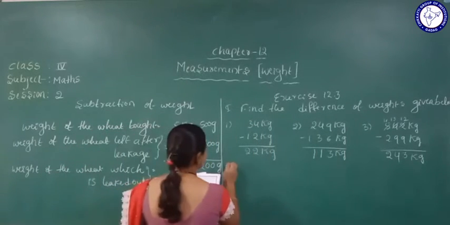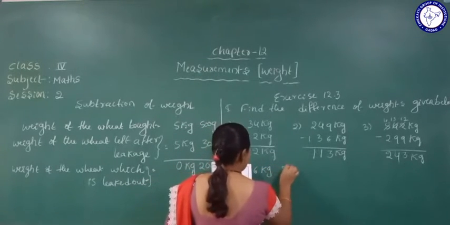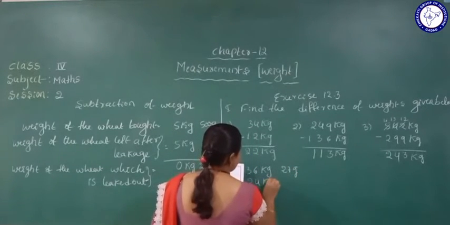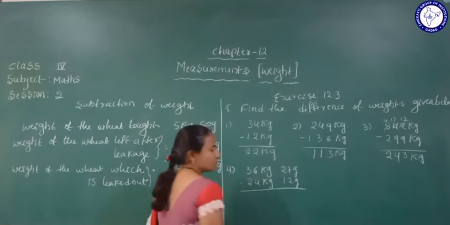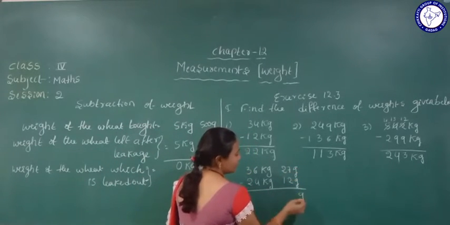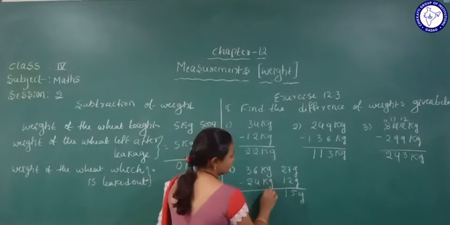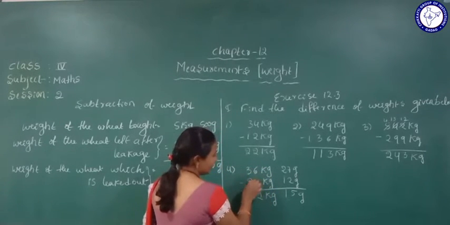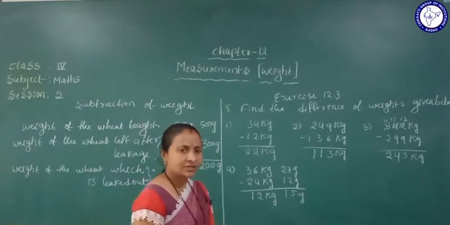Next one: 36 kg 27 gram minus 24 kg 12 gram. Now we'll subtract. Grams as it is: 7 minus 2 is 5, 2 minus 1 is 1. Next kg: 6 minus 4 is 2, 3 minus 2 is 1. So the answer is 12 kg 15 gram.